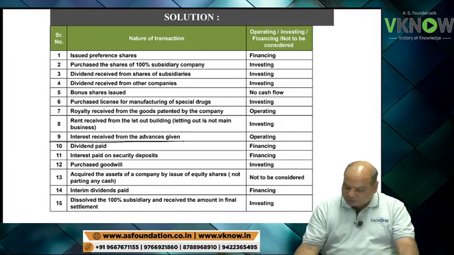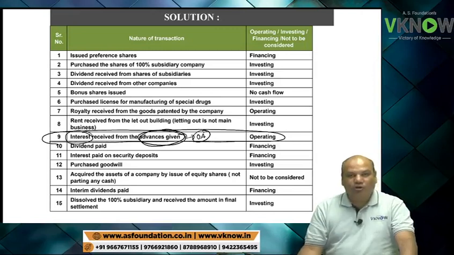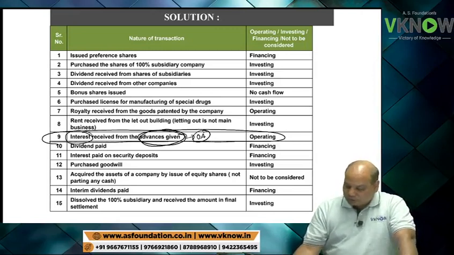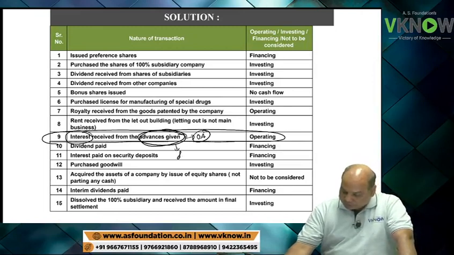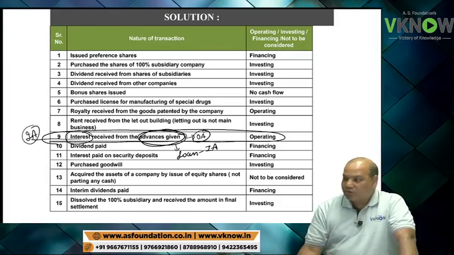Question is, what is interest received from advance given? So usually the advance means related to your goods, etc. So advance is shown in operating activity. So related interest is also shown in operating activity. If it was loan, loan is shown in investment activity. So the related interest will also be shown in investment activity.